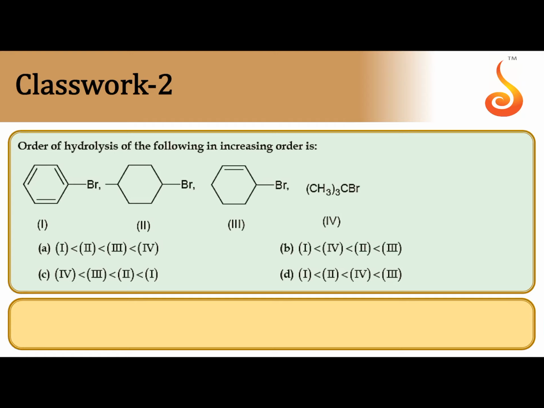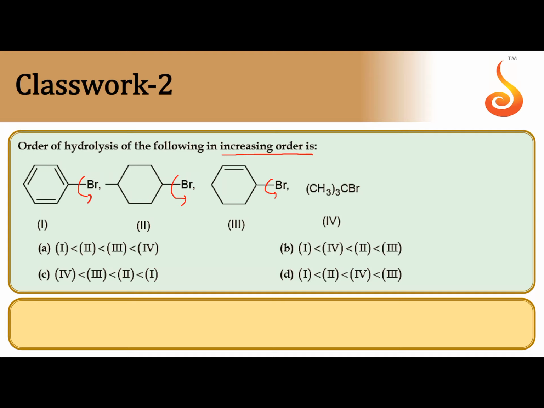Order of hydrolysis in the increasing order. 4 molecules are given. Hydrolysis depends on the stability of carbocation. So during the hydrolysis, halide ion is removed, then carbocation is formed. Formation of carbocation can decide the rate of entire hydrolysis. That's why whichever one can give the stable carbocation, its rate of hydrolysis is maximum.